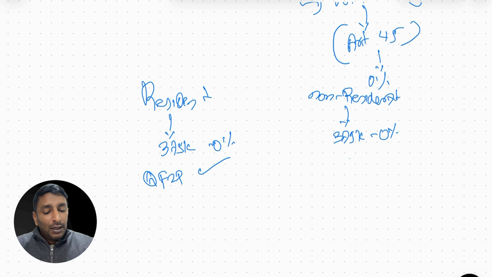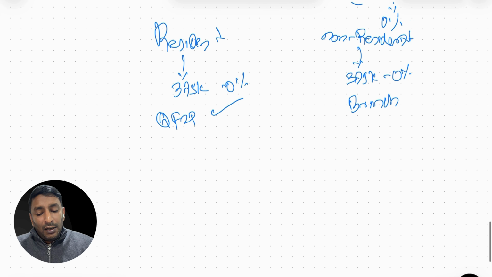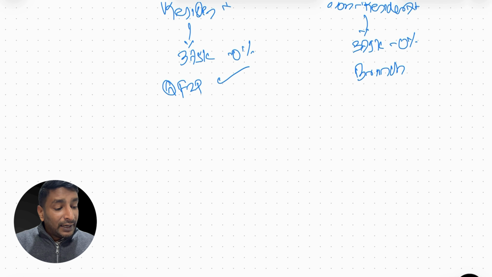A foreign company who has a PE or a branch of a foreign company also can get a qualifying free zone benefit. So certain benefits are available for residents also, non-residents also. But certain benefits are exclusively available for residents only, not available for non-residents at all. What are all those benefits which are available for residents?